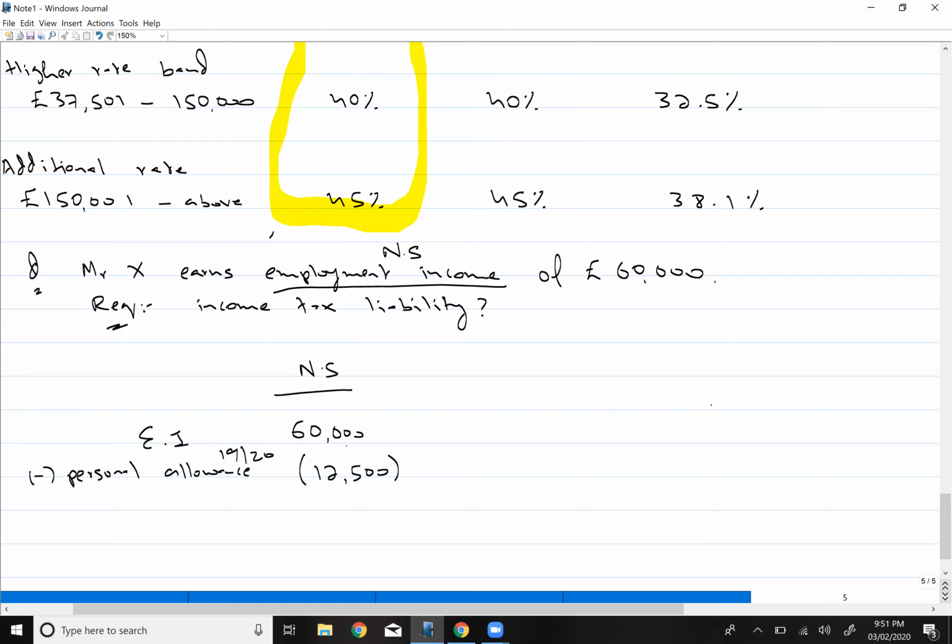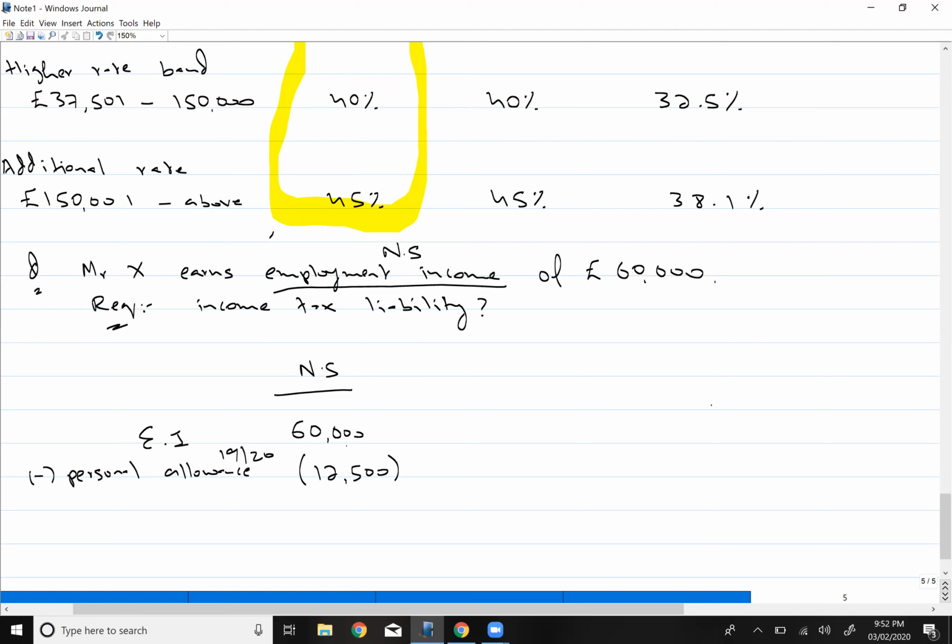Now the question is, what is personal allowance? Personal allowance is a part of an income which is tax exempt. Tax exempt means that on that part of your income, you don't have to pay any tax.